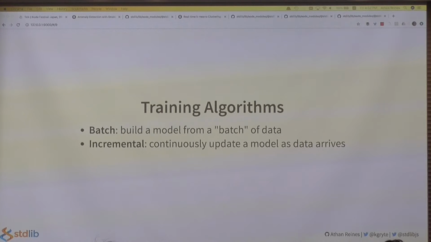The second is incremental. Incremental training means training the model incrementally, one datum at a time. Such an approach allows us to continuously update a model as data arrives, without having to retrain over the entire data set. The third is mini-batch, which is a hybrid of batch and incremental. In this variety, we buffer data and we train models in small batches. The primary motivation for mini-batch is the ability to achieve some of the robustness of batch training within a reasonably close approximation and achieve some of the immediacy of incremental training, meaning we can achieve near real-time computation.